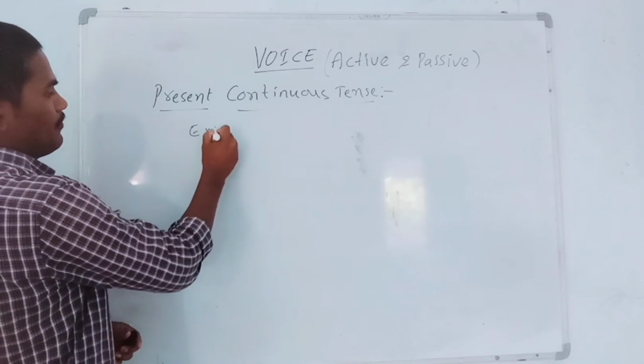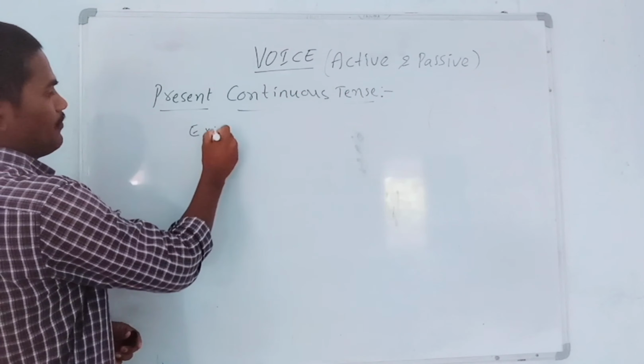Next, second example. Sir will have completed that work tomorrow. So it is active voice sentence. So how can we change this into passive voice? Very simple.